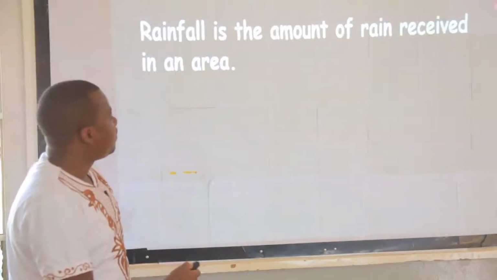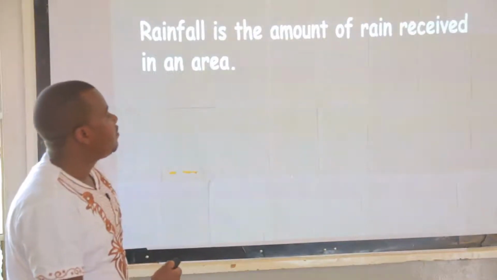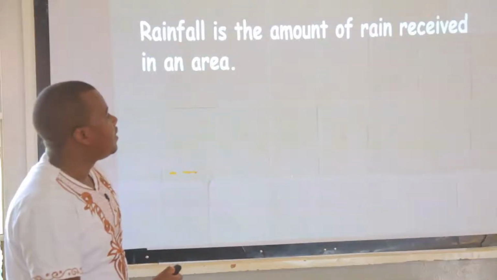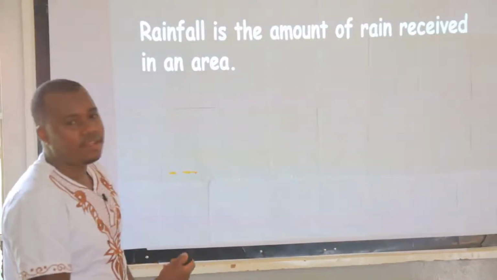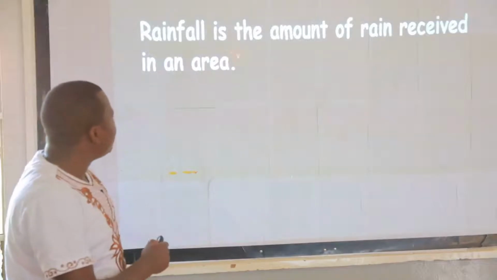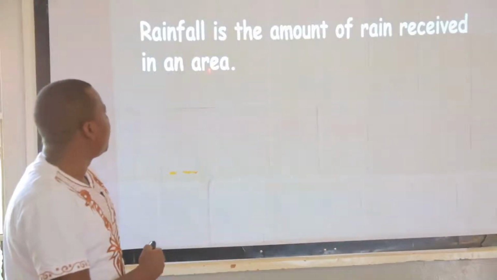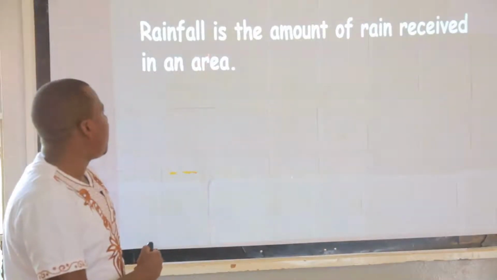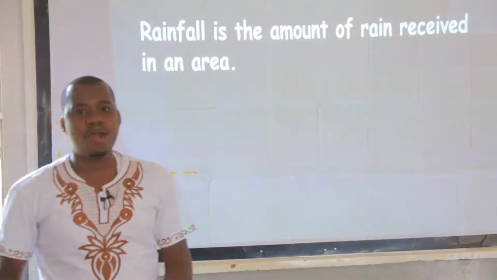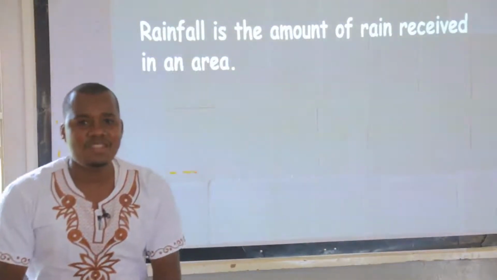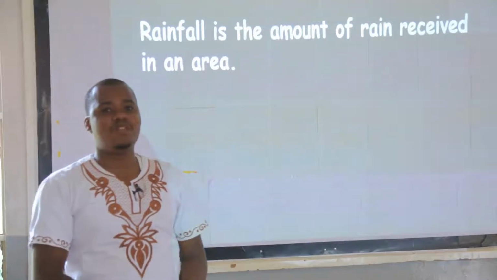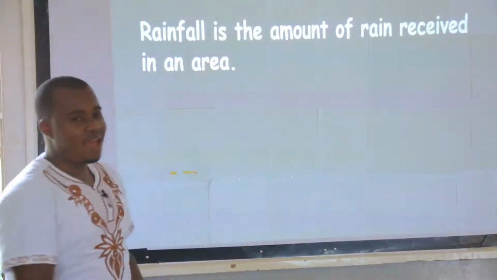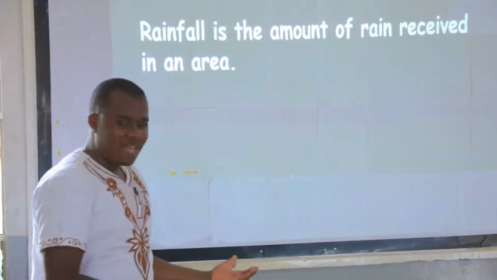Then received, R-E-C-E-I-V-E-D, received. Can we also spell the word area, my good children? A-R-E-A, area. So what is rainfall? Rainfall is the amount of rain received in an area.